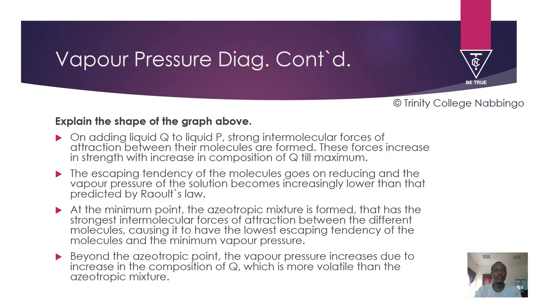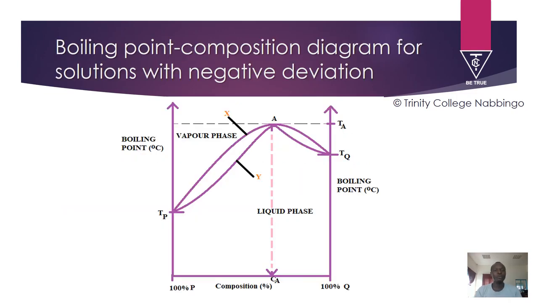Okay, so we continue. Now, if we are to draw the boiling point composition diagram for solutions with negative deviation, then we have to remember that boiling point is inversely proportional to what? To vapor pressure of a solution or a liquid.